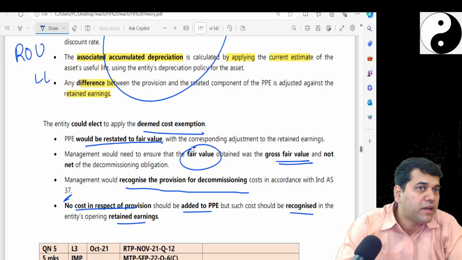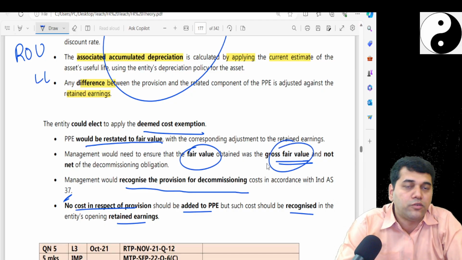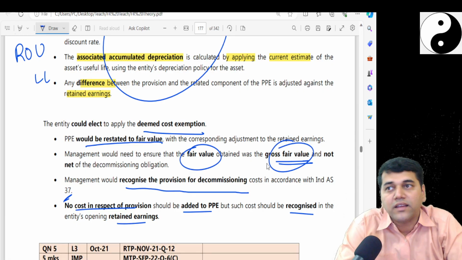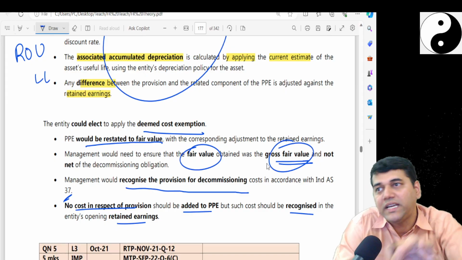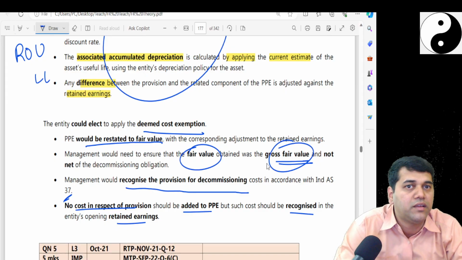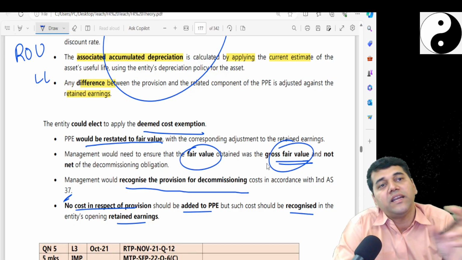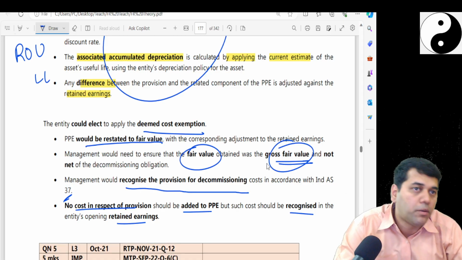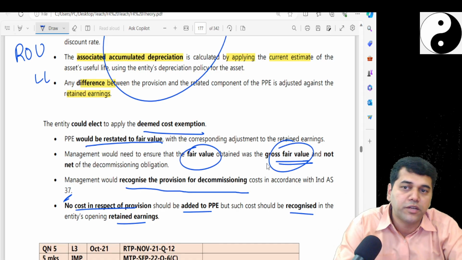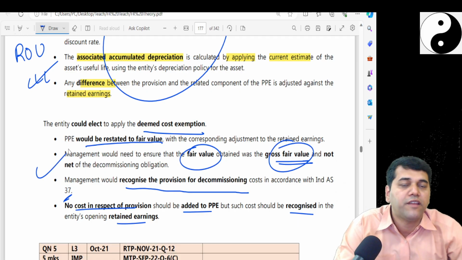If the PPE is fair valued, it is a gross fair value. If that is the case, then again you cannot add to the PPE, because PPE is already hit with the decommissioning liability. Then your accounting entry will be retained earnings account debit, decommissioning liability. If you opted historical cost, retrospective, it would have been like this; fair value would have been like this.